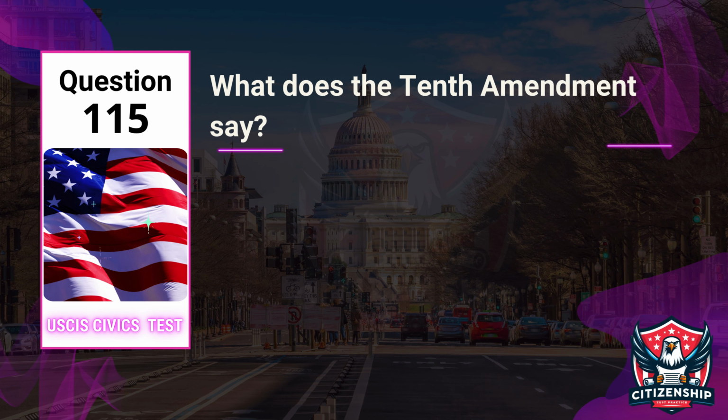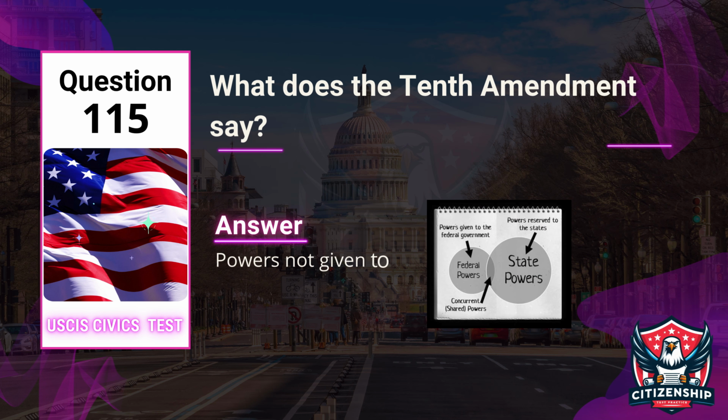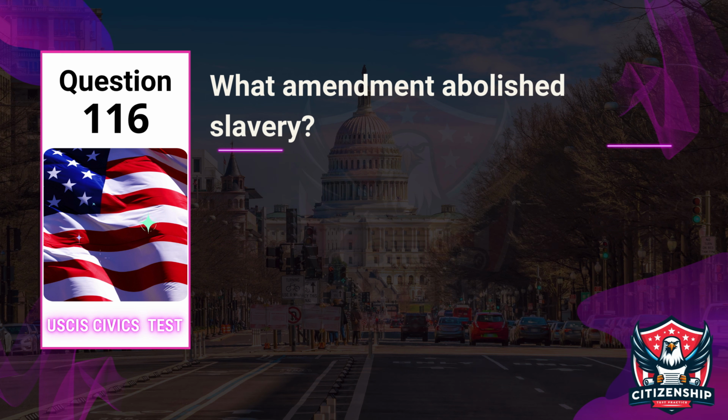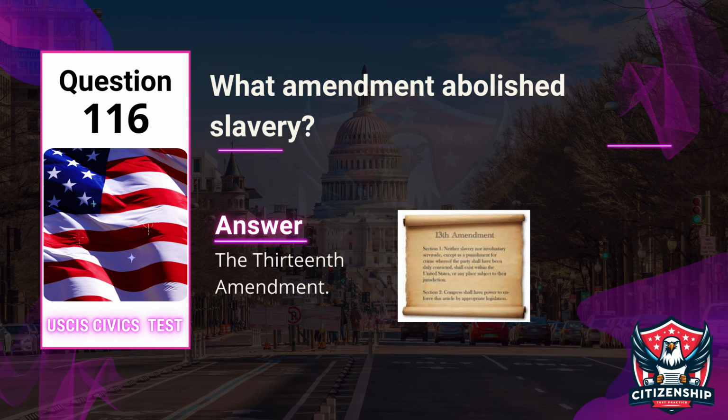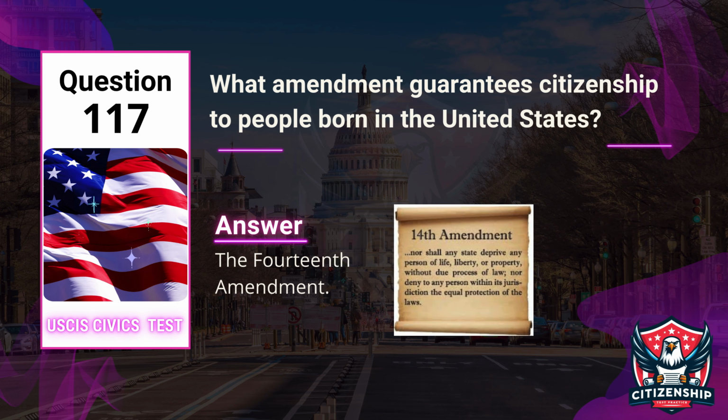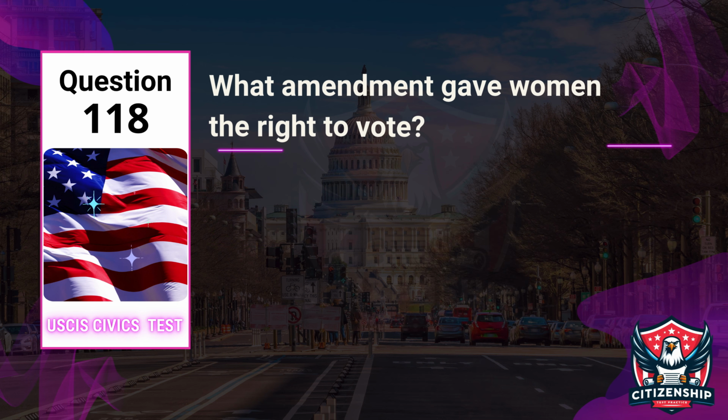Question 115. Officer, what does the 10th Amendment say? Applicant, powers not given to the federal government belong to the states or to the people. Question 116. Officer, what amendment abolished slavery? Applicant, the 13th Amendment. Question 117. Officer, what amendment guarantees citizenship to people born in the United States? Applicant, the 14th Amendment.